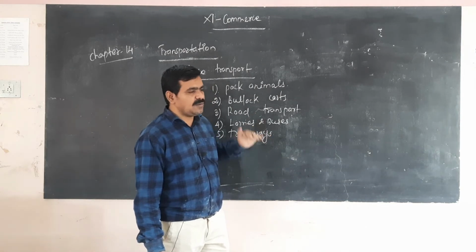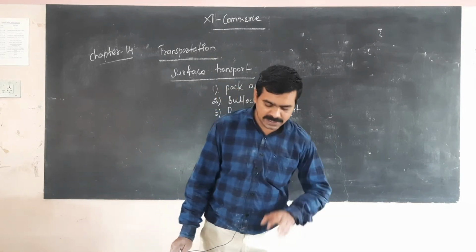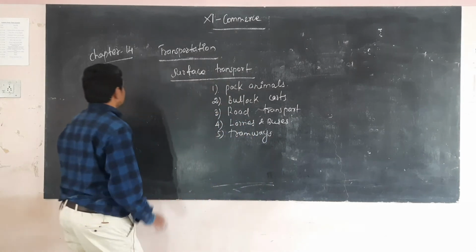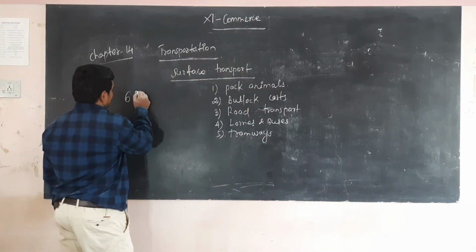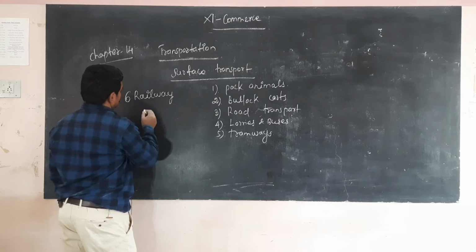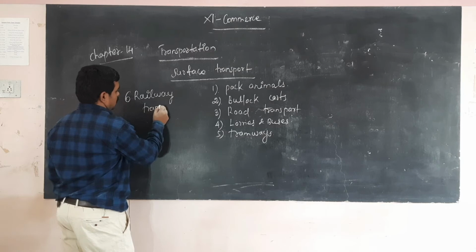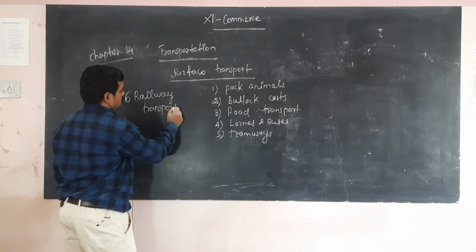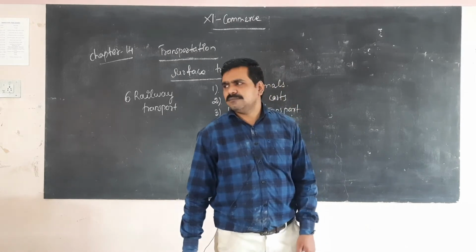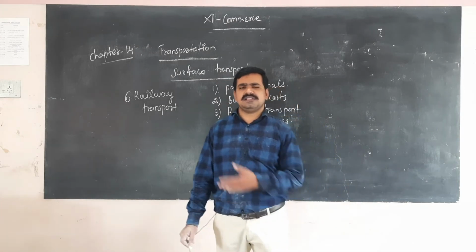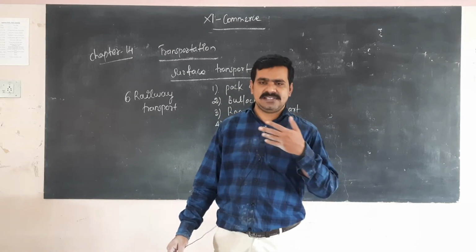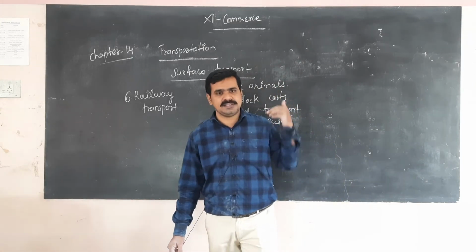So the tramways have now declined. This transport will decline. Then the next one is called railway transport. Today most of the companies use this kind of transport. Cement companies and fertilizer companies use this kind of transport.